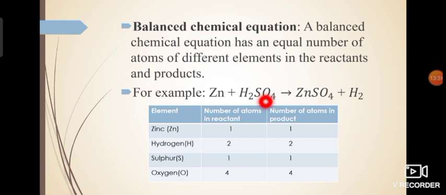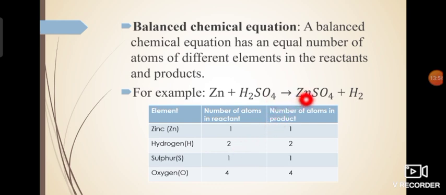Next is capital S. Between capital S and capital O, is there any number written? No. There is no subscript between capital S and capital O, which means only one sulfur atom is present in sulfuric acid. So you can see I have written 1 in front of sulfur. Then for oxygen, 4 is written as a subscript next to capital O, which means 4 oxygen atoms are there. So you can see 4 is written here.